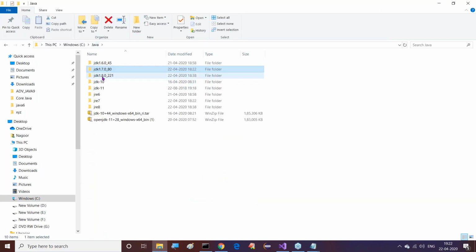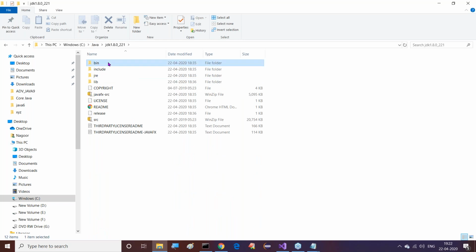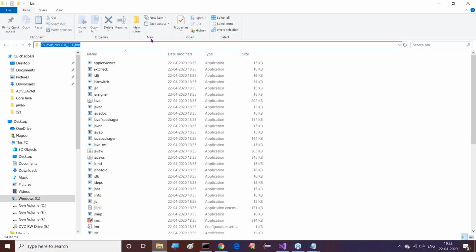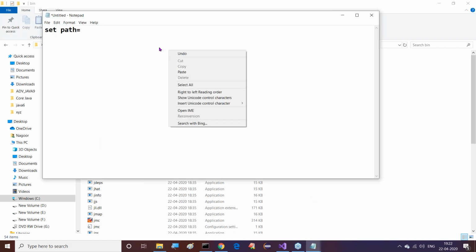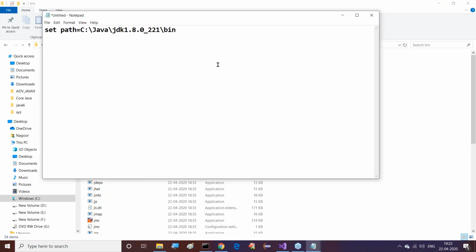C:\Java\JDK 1.8.0\bin. Right, sir. Now just copy this. Inside this, we have to provide that information here. We have to paste it. Now put a semicolon and try to save this one.